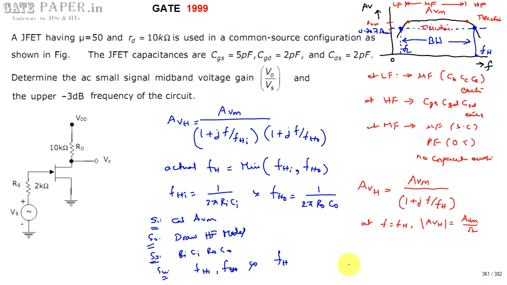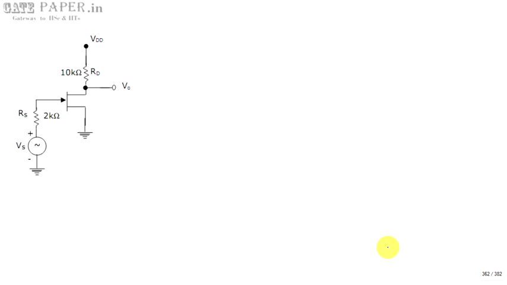So the first step is to calculate the midband voltage gain, and we know that at mid frequencies, if microfarad capacitors are present, they will act as short circuit. Picofarad capacitors will act as open circuit. Whenever you are going with the equivalent circuit, this transistor symbol, this FET symbol, has to be replaced with the equivalent model. So first I will draw the equivalent model for this one. Later I will attach the other circuit components.